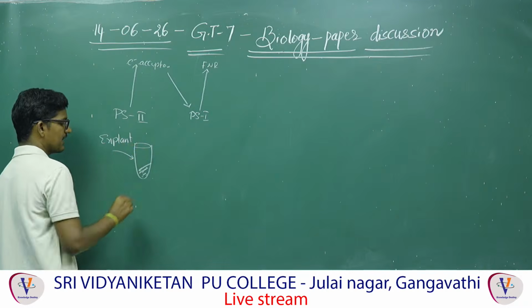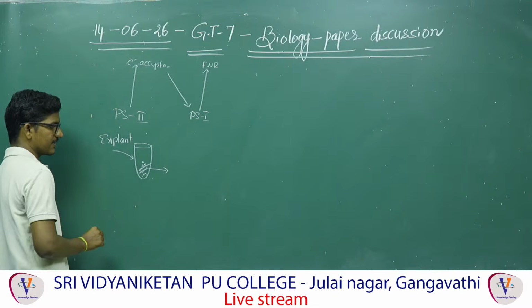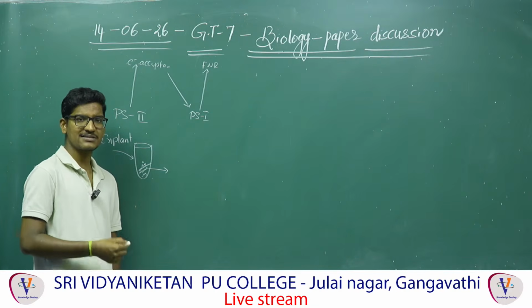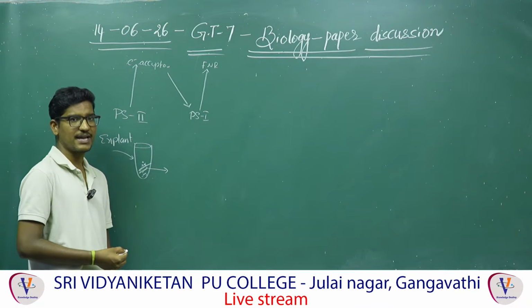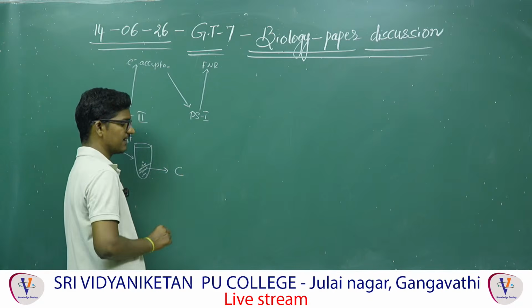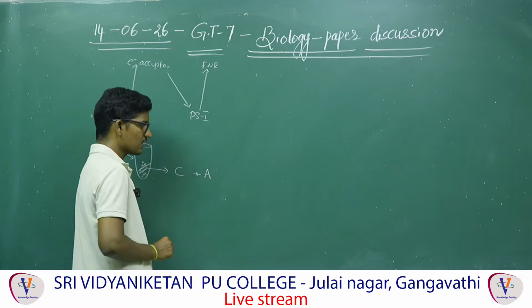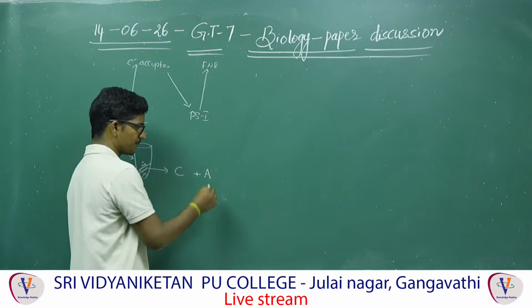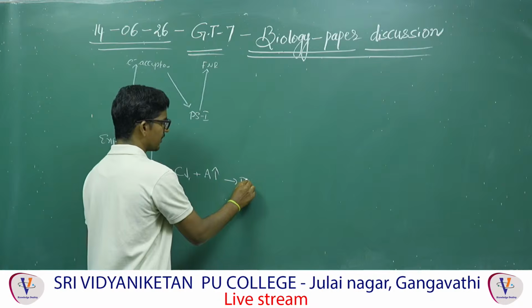To the explant in the culture medium, to proliferate, we are adding sucrose as a carbon source, nutrients, minerals, salts and everything. Along with that, PGRs, plant growth regulators, are to be added. The main plant growth regulator here for cell division is cytokinin. Along with that, we have to add auxin. If there is more auxin and less cytokinin, that leads to formation of the root.